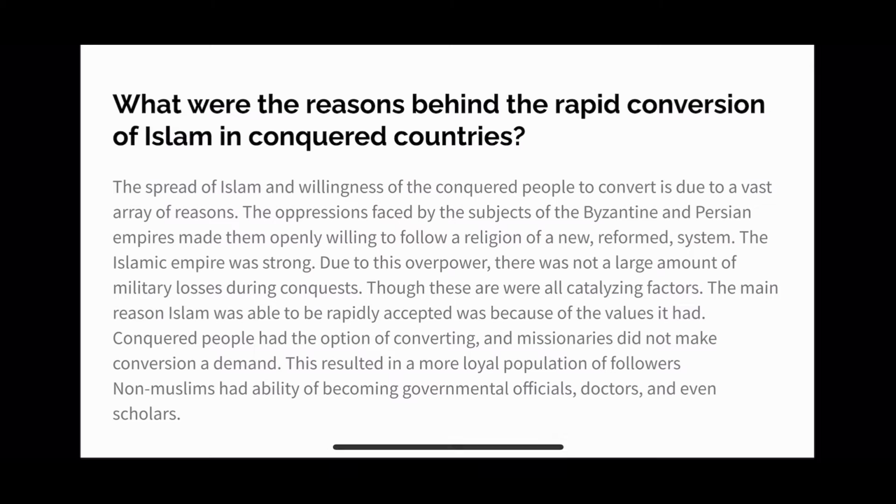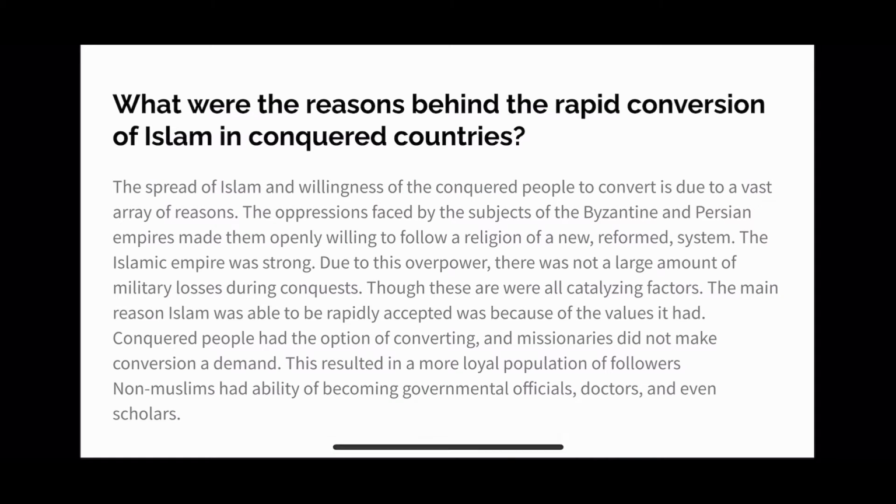Well, for starters, people in these countries that were conquered by the Islamic Empire were oppressed. When we look at the Byzantine Empire or the Persian empires, people there were openly willing to allow a new religion that they could follow, which was reformed because it was a new system. To them, the idea was of a strong empire that overpowered their own, and proof of that is that there weren't even large amounts of military losses during the conquests of the empires that the Islamic Empire conquered. And that proves how powerful they were.